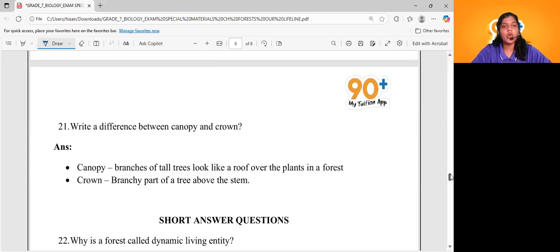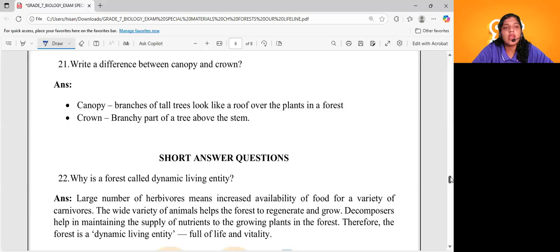What is the difference between canopy and crown? What is the difference between canopy and crown, dears? What is canopy? The branches of tall trees look like a roof over the plants in a forest. It looks like a roof in the forest, right? That particular part is called canopy. What about the crown, dears? The branchy part of a tree above the stem is called the crown. That is the difference between canopy and crown. Very, very important. Repeated in previous years also.